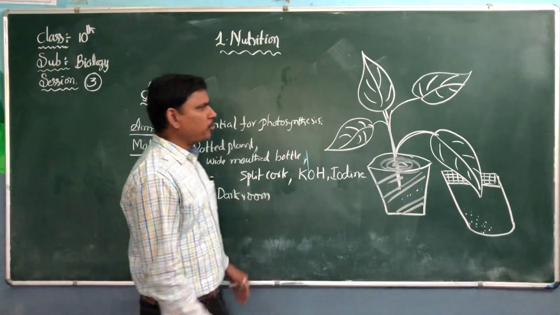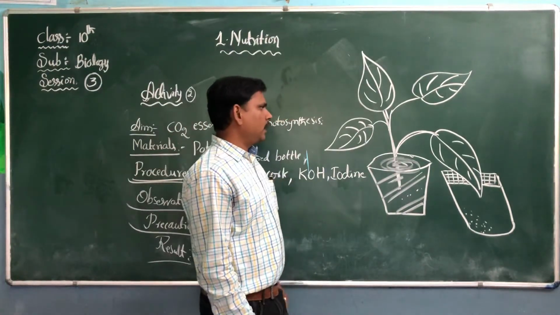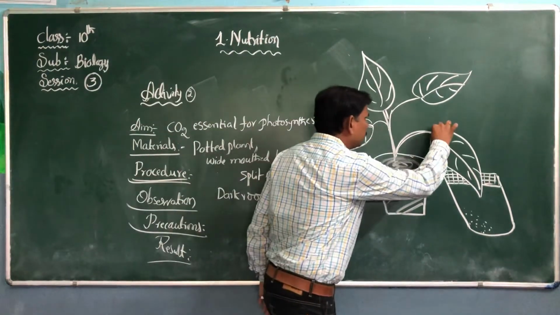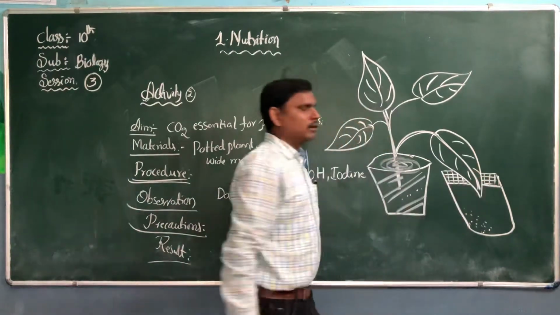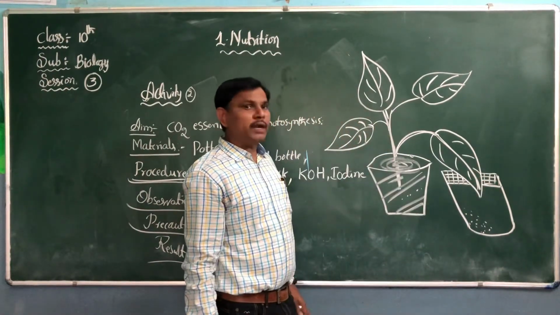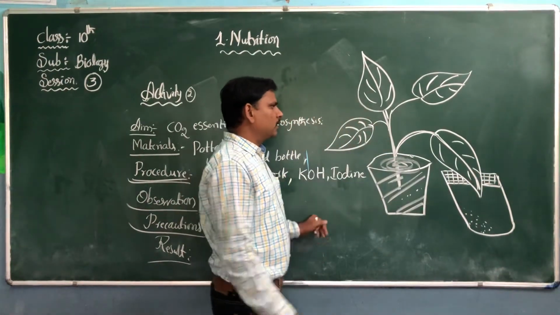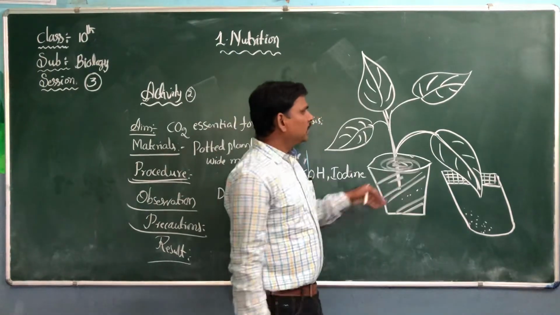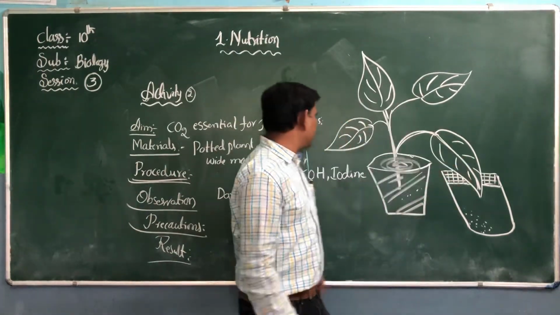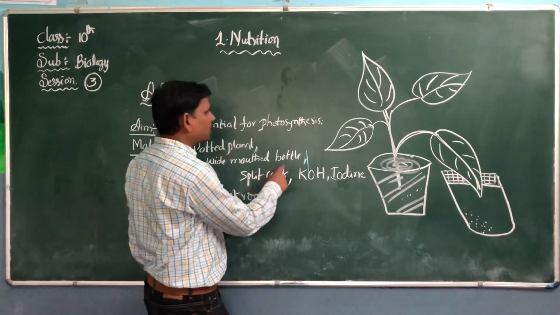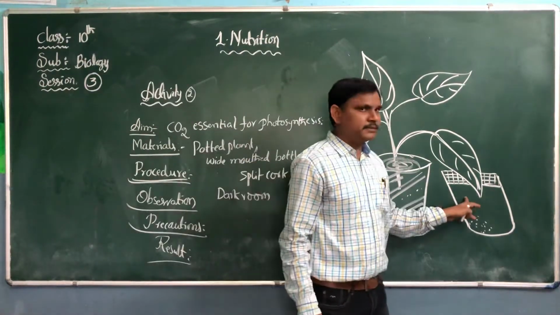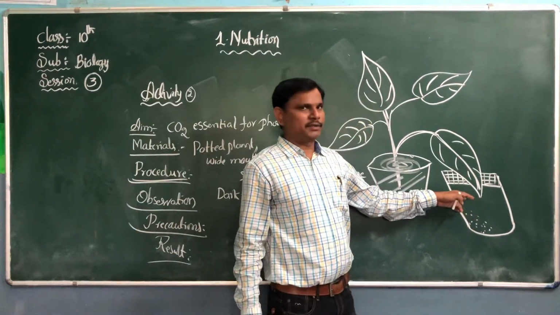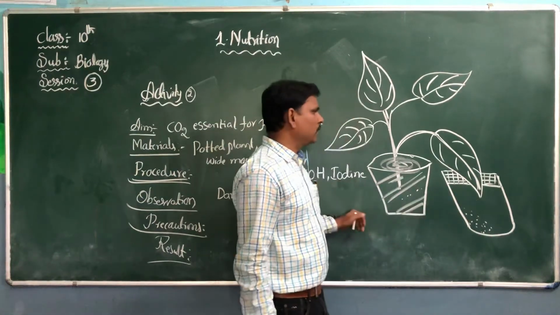Select one healthy potted plant and select one narrow, green, healthy leaf. This leaf is inserted into the wide mouthed bottle. It is made of transparent glass.